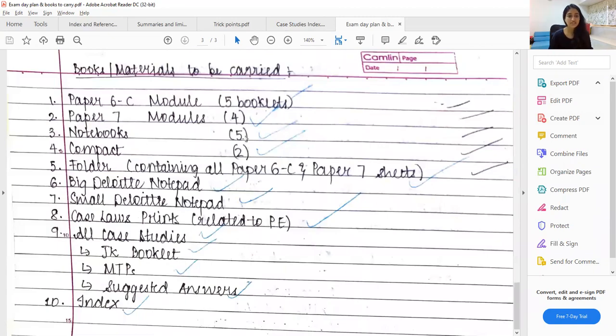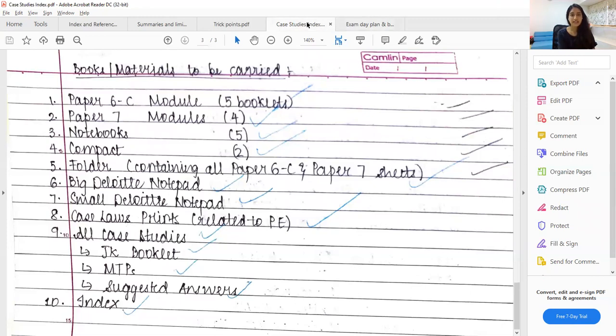Now this is the final and most important thing, which is the books to be carried. So here I would advise that you carry your paper 7 modules also. In our case, it was not very helpful, but they may ask you penalties or they may ask you something which is not covered in the 6D module, and that is where paper 7 modules come handy. So you carry paper 6D modules, paper 7 modules, and whatever are your notes, then whatever are your summary sheets or everything, then all the case law prints.